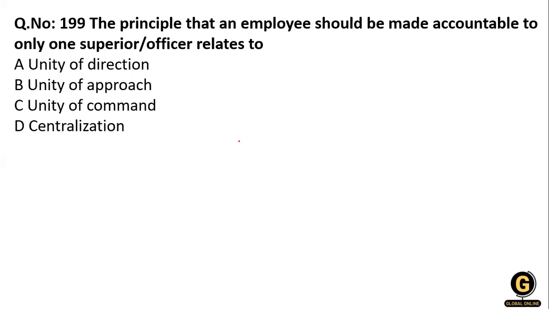Now the next question: the principle that an employee should be made accountable to only one superior officer is related to what? One superior officer is the unity of command. The unity of command is a classical principle of management theory in which each employee only responds to one superior. So option C is correct.